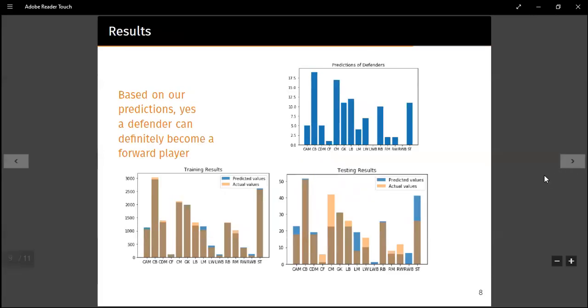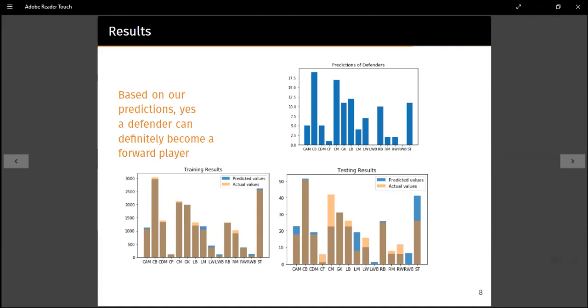Based on our predictions, defenders were definitely predicted to be in a forward position in the FIFA 2020 dataset. As you can see in the figure on the right, these are the predictions of only defenders, and you can see that center forwards, left wings, and strikers are also a part of the predictions. And the figure below shows the training and testing results.